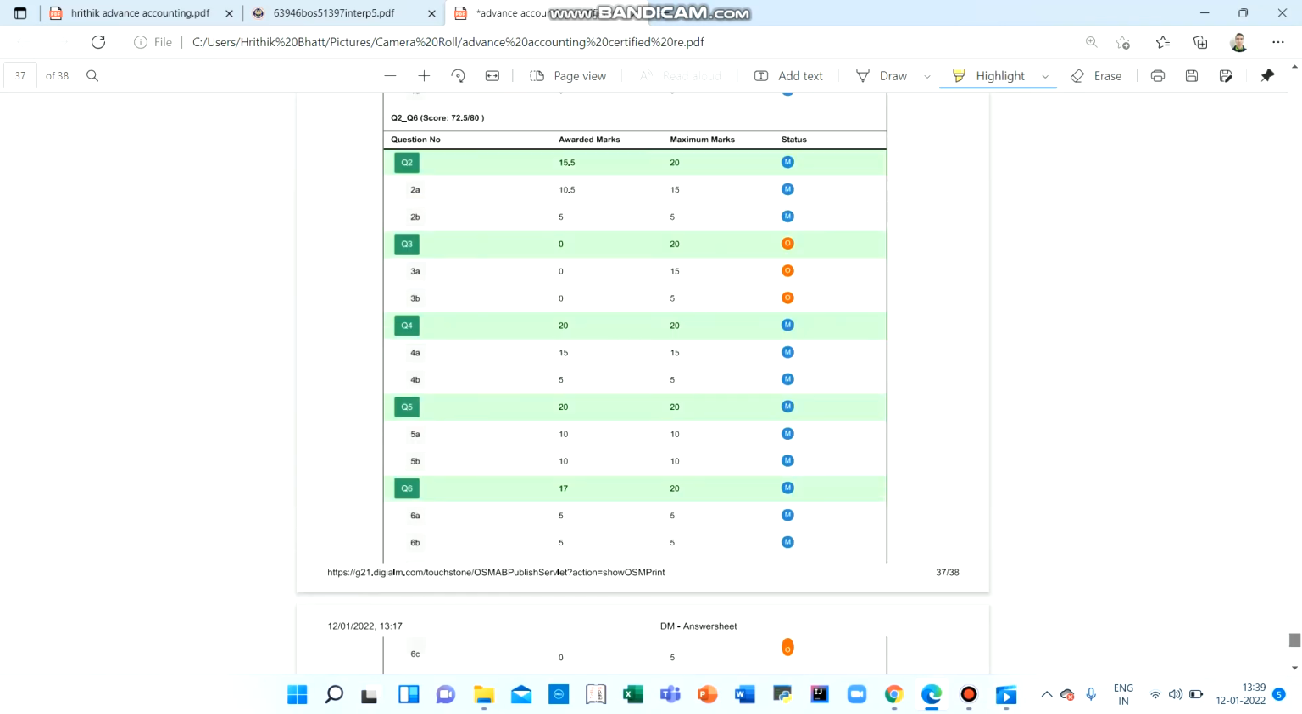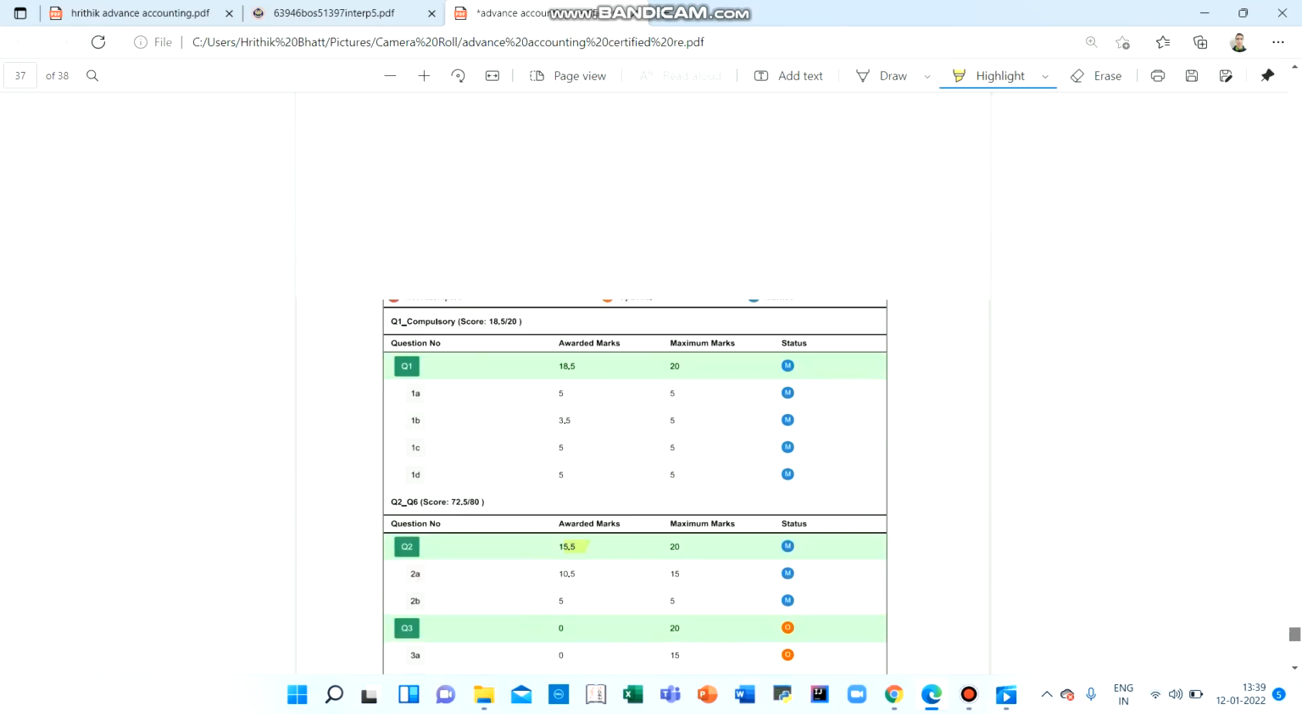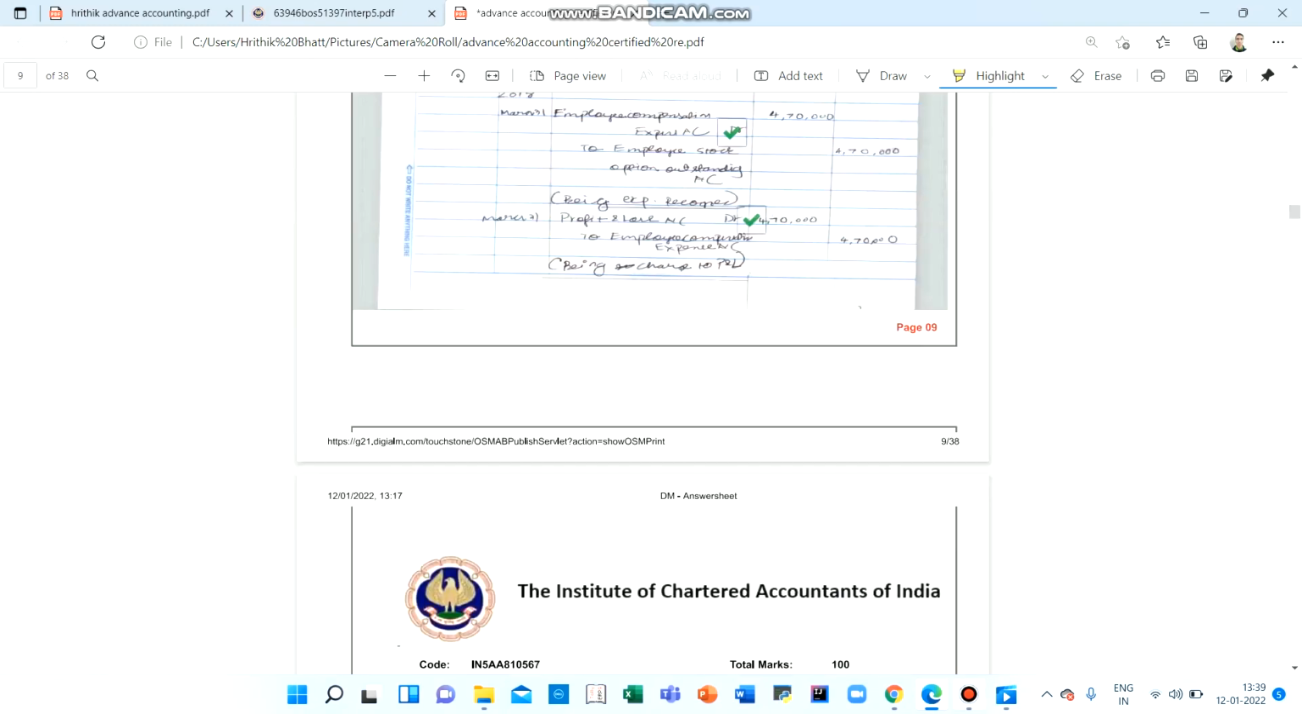This is the marks that I got. Only in certain things were marks deducted, which I told you, the holding company, and there are some 1 or 2 marks. So you can see that this paper is very scoring, and you need not follow the format everywhere. But working notes, yes, you have to make. And if you answer your question as per ICAI, then it is good to go.